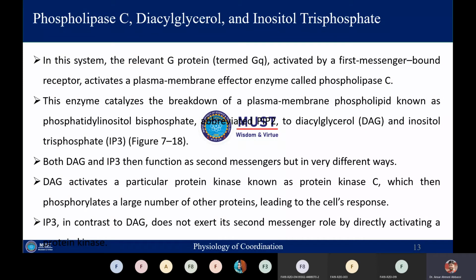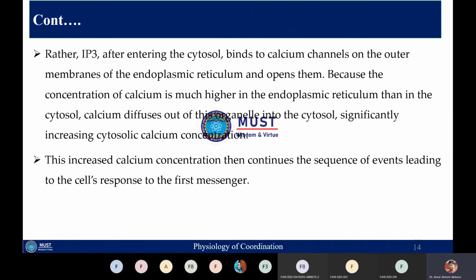If we talk about the IP3 in contrast to DAG, it will not exert its second messenger role by directly activating a protein kinase. So DAG is directly behaving as the second messenger, performing its activity and involved in phosphorylation of certain other proteins.